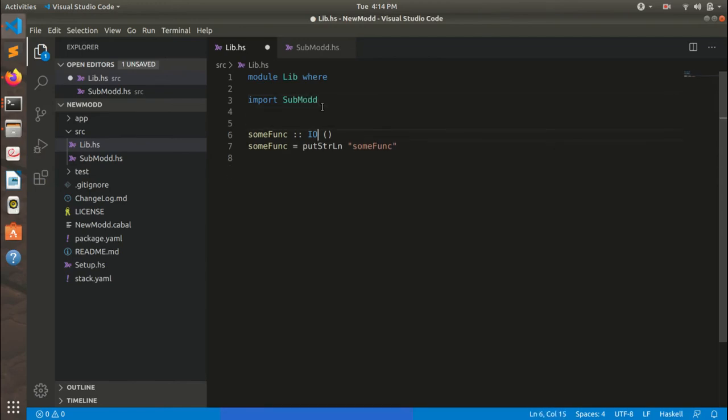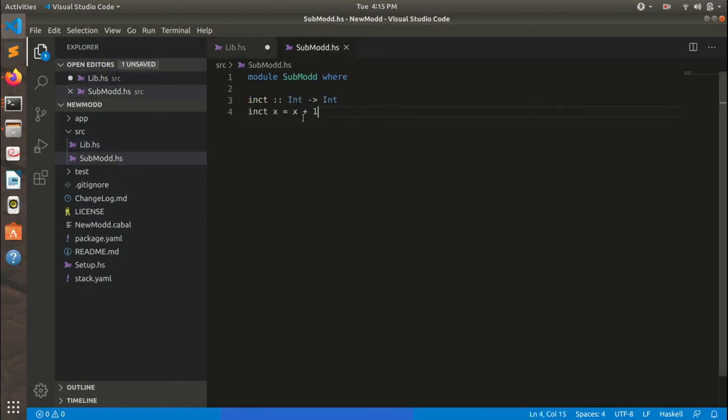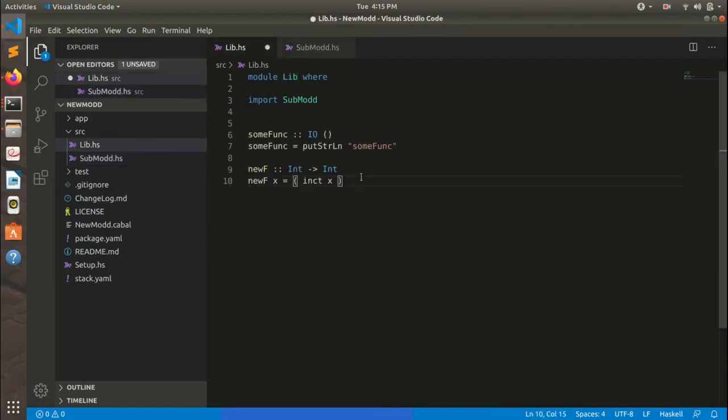Now I will create one more function in order to use the function of the sub module, to check whether it is properly importing the functions of the sub module. So I am creating another new function which takes an Int and returns an Int. New function x: basically I am applying this increment function from the sub module. After that I am incrementing again by 2. So now I have imported the sub module and have also used its function.